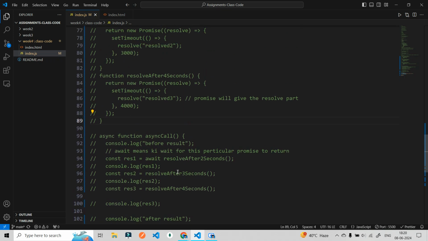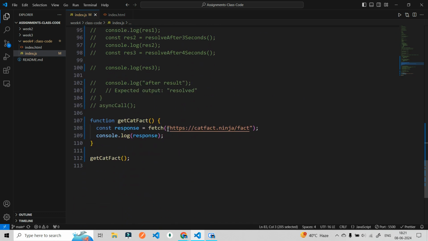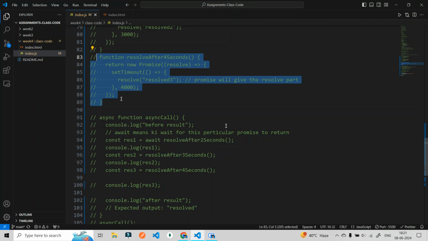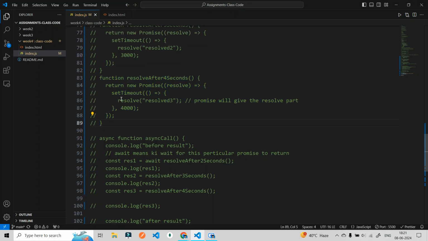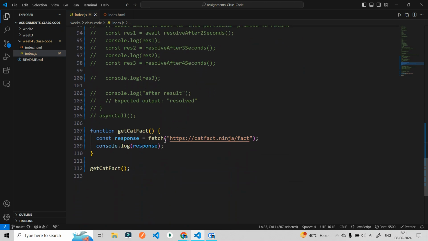So we don't have to create something like this. These APIs return a promise by default. Yesterday we were making promises because we were not working with APIs. But always remember, whatever APIs we see on the internet, whatever APIs we will create, they always return a promise. Doubt solved, Devganshi?